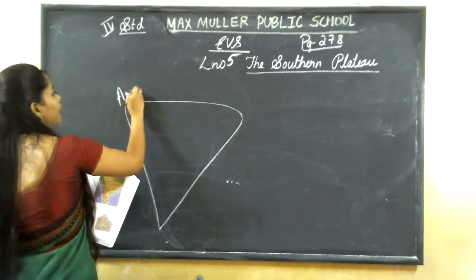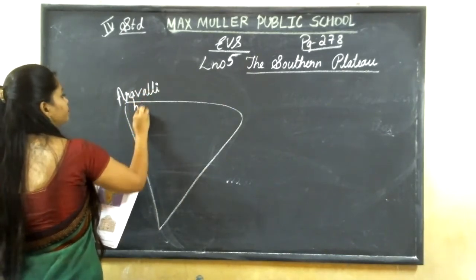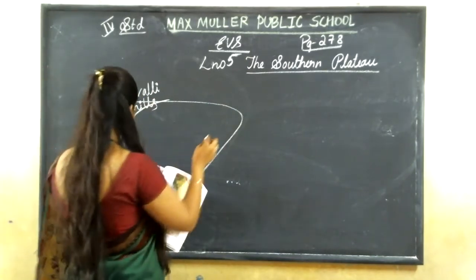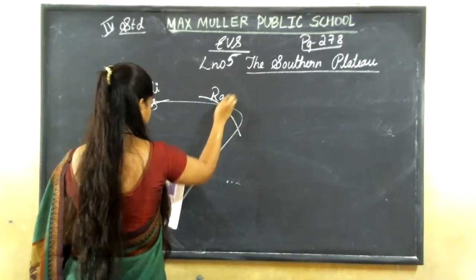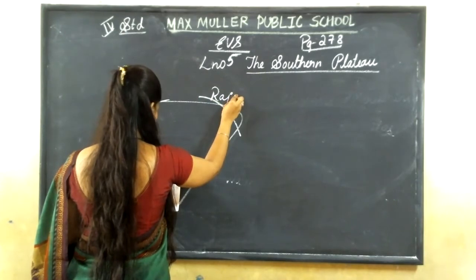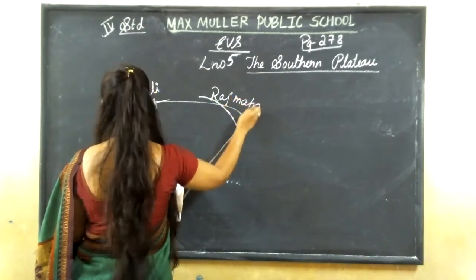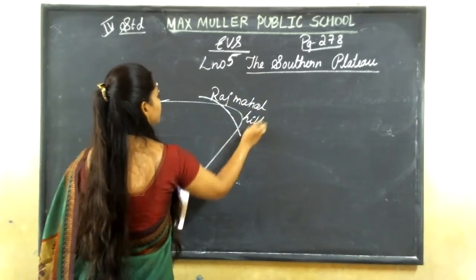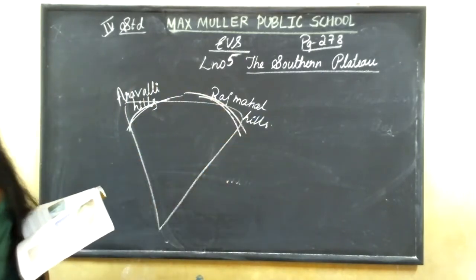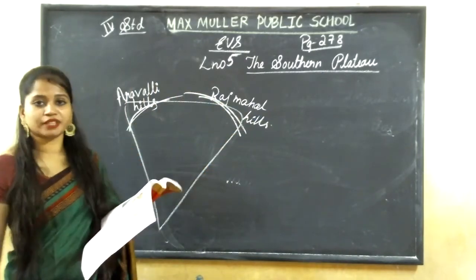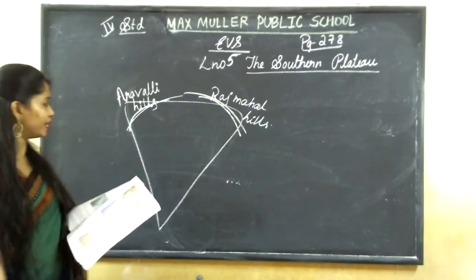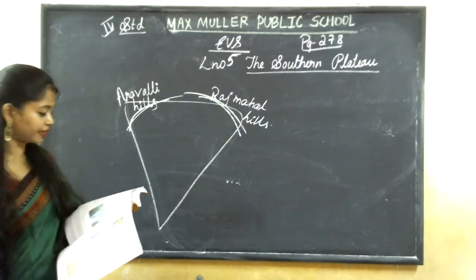Here it is the Aravalli Hills. And in the northeast, it is the Rajmahal Hills. In the northern part of the southern plateau, it is covered by two hills.